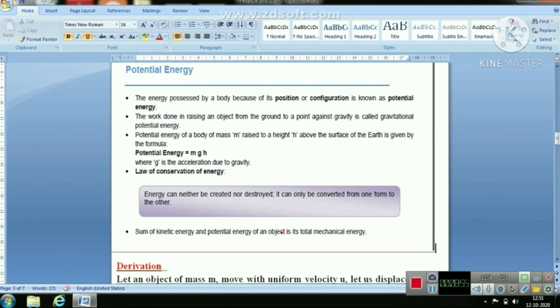The law of conservation of energy. What is that law? Energy can neither be created nor destroyed. It can only be converted from one form to another. Suppose I can give one example: we are storing the water in the dam. So, energy possessed by the stored water in the dam is potential energy.